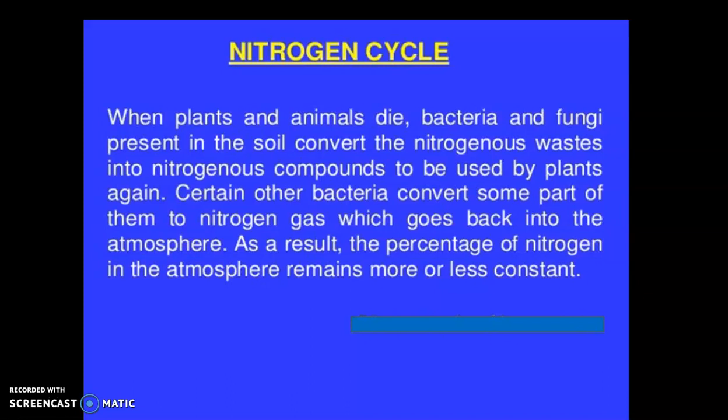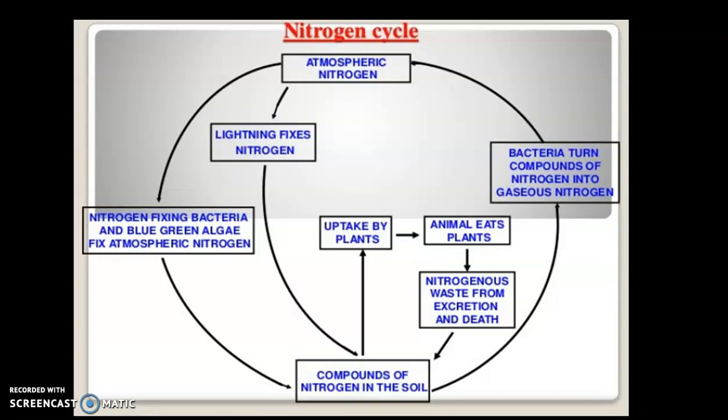Alright. So basically there is a circulation of nitrogen through living things, plants and animals. They die, then some of the nitrogen goes back to the atmosphere, and this is how a nitrogen cycle works, which you can see here in the picture. Let me tell you that when lightning strikes, nitrogen and oxygen in the atmosphere react and form oxides of nitrogen, and these dissolve in rainwater and form nitric acid. Alright, and nitric acid reacts with limestone in the soil and converts into nitrates.